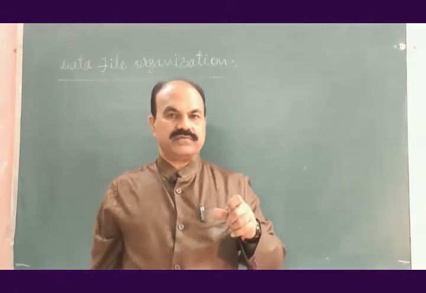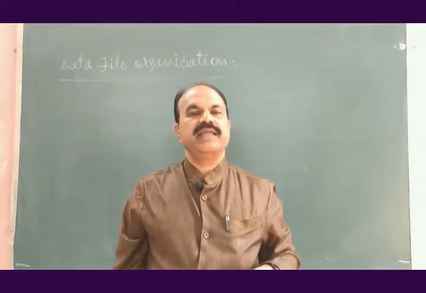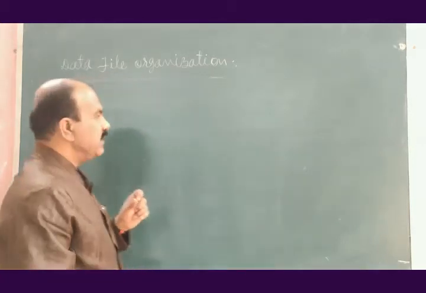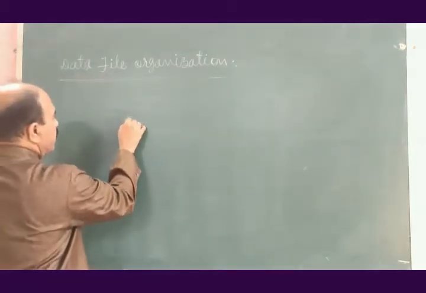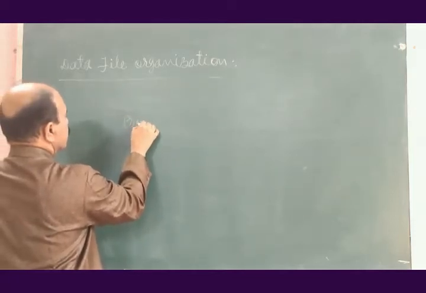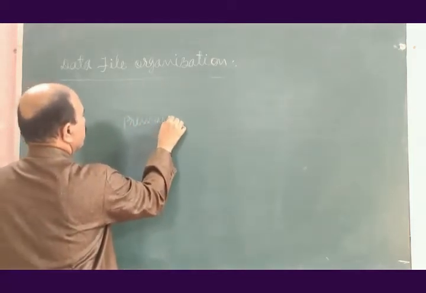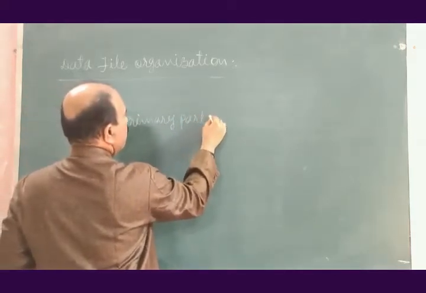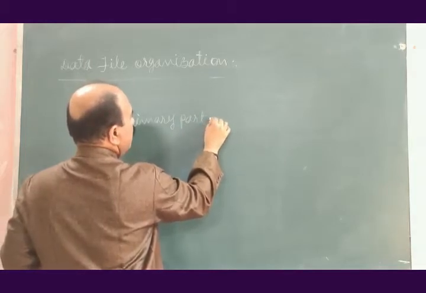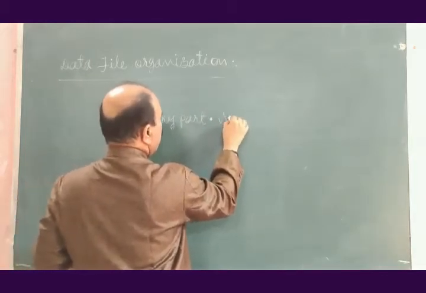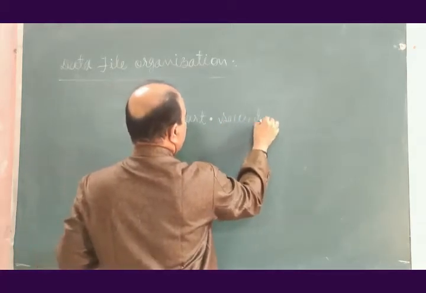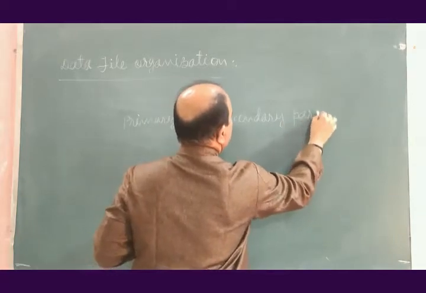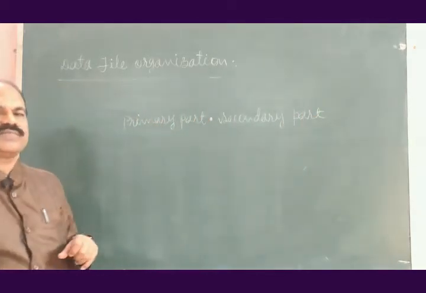When we talk of name of a data file, name of data file is divided into two parts. First part is known as primary part, dot, secondary part.